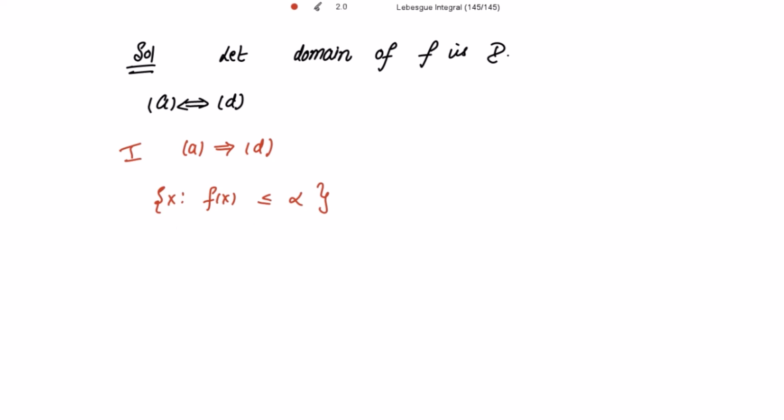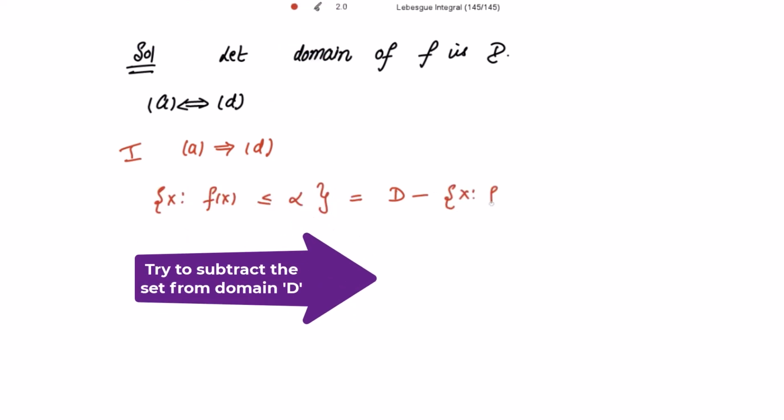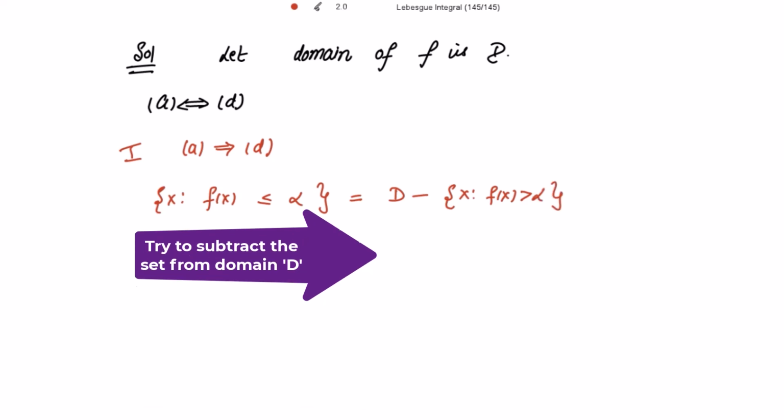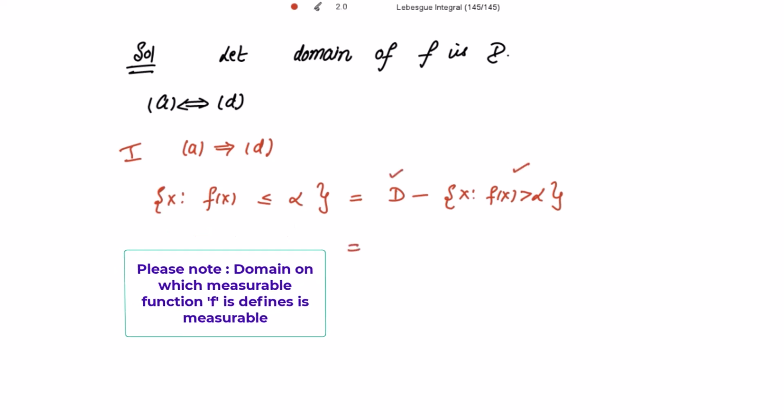How can I write this further? If I subtract all those x for which f(x) is greater than alpha from the domain D, then I am getting this set. Now this is equal to what? This is the measurable set. Domain itself is measurable.